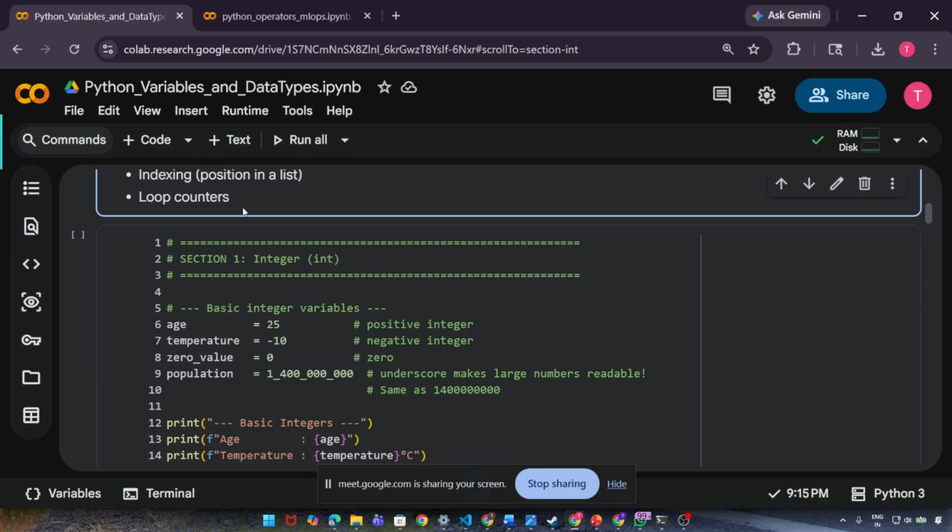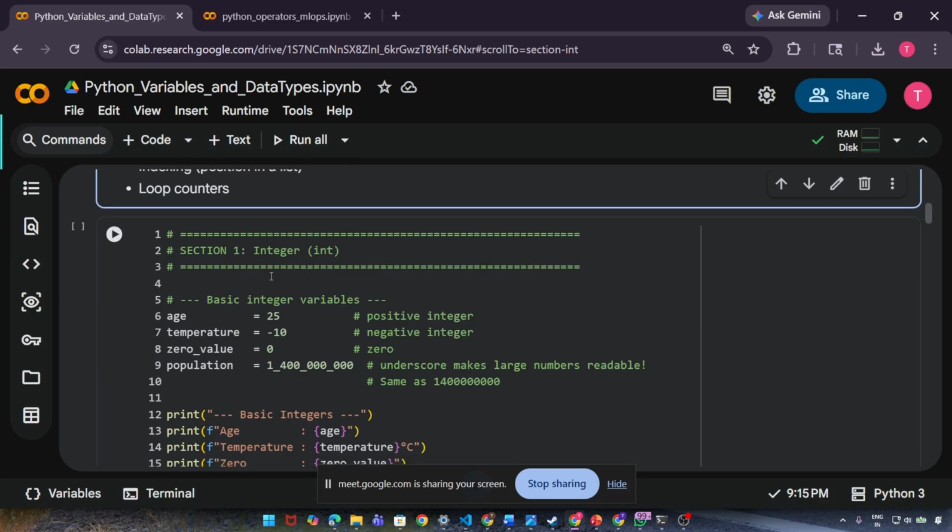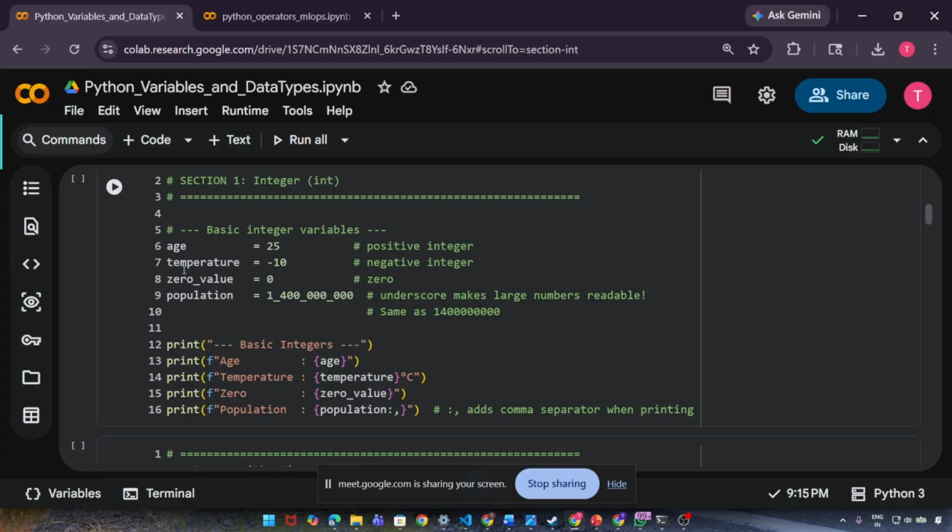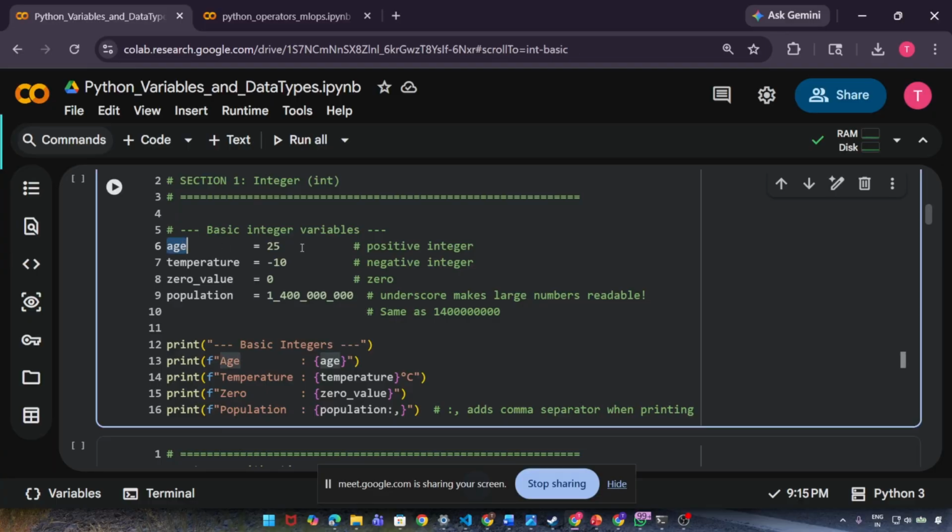So now the second thing, in section 1 we talked about integers. Second, I have defined integer variables. Age equals 25, temperature minus 10, zero value 0, population this one. You might be seeing this for the very first time. Even if you know Python, you might not have seen underscores in numbers. It happens in Python.